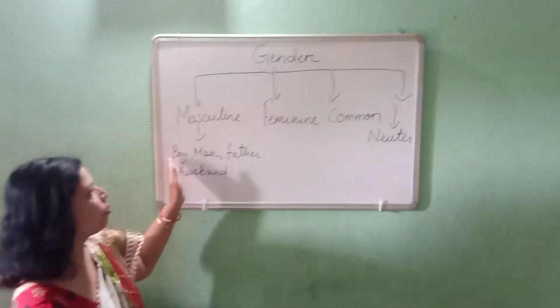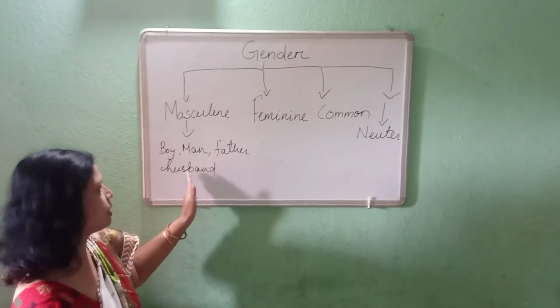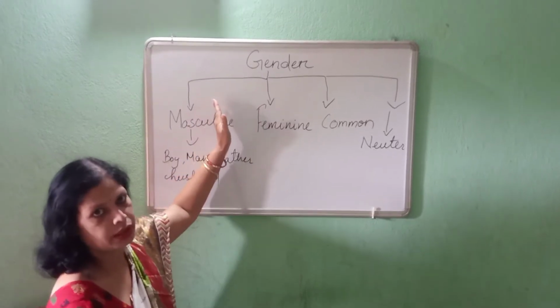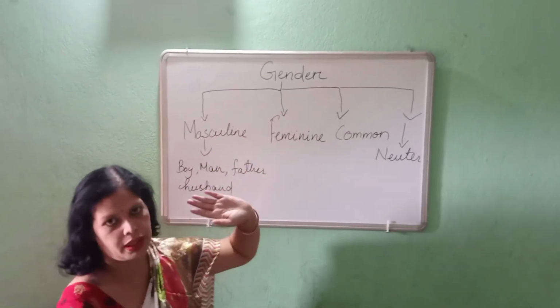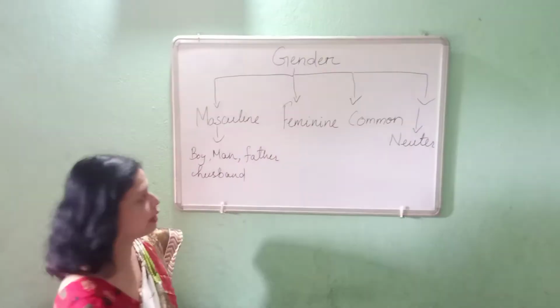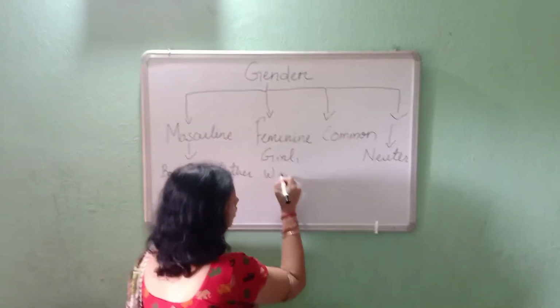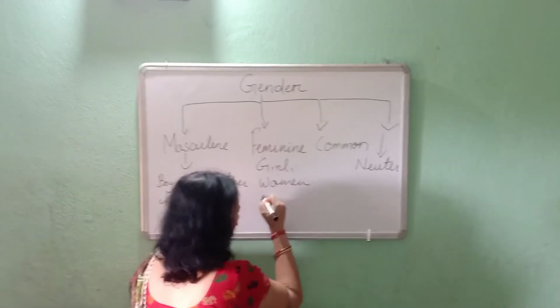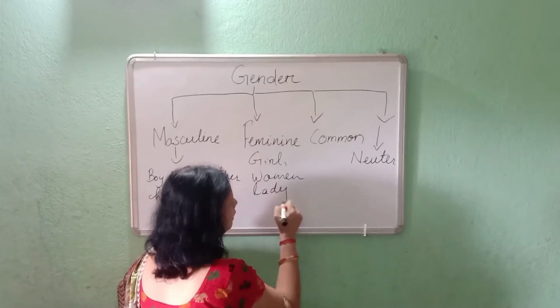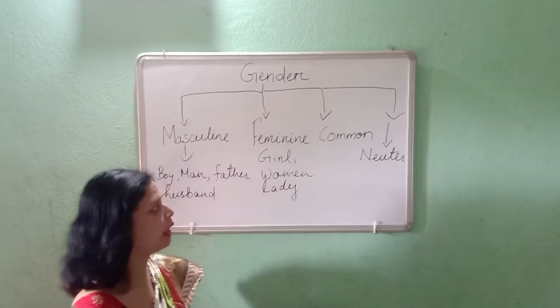Suppose I am talking about a boy, man, father, husband, they are all coming under masculine. They don't correspond to feminine activities. I can say girl, woman, or lady, simply I can say these come under feminine.